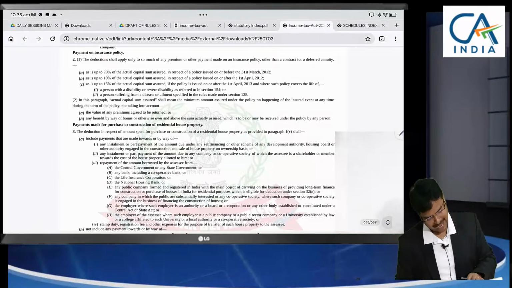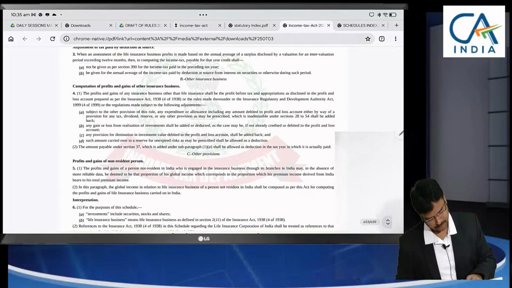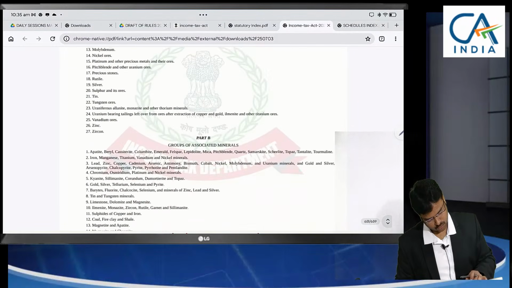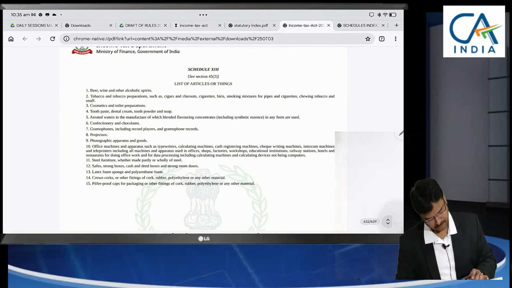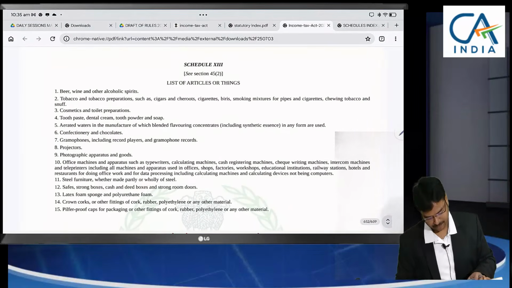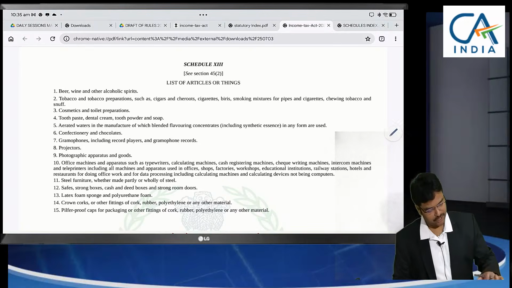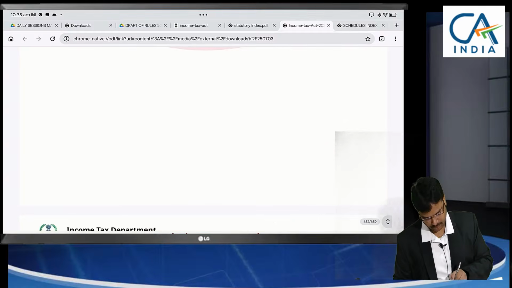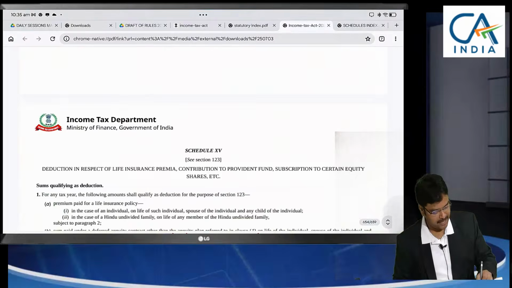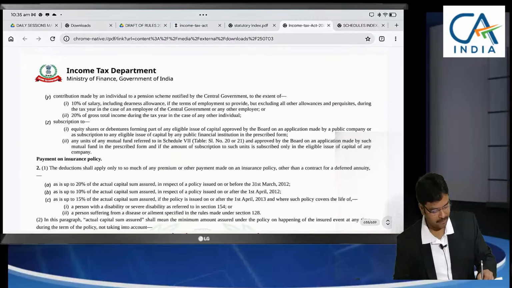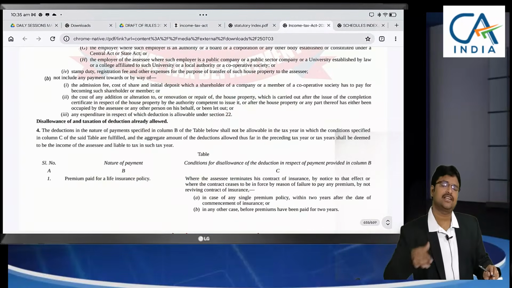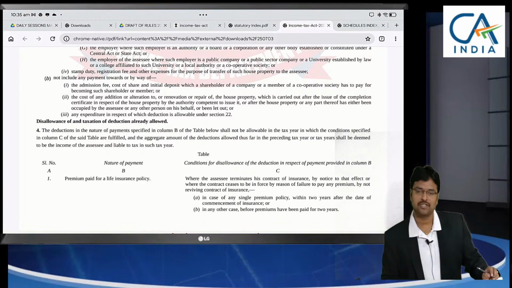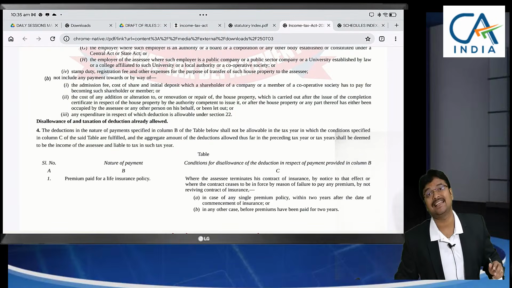Schedules were given at the end of the Income Tax Act. In those schedules, here is Schedule 13. If you manufacture these products, research expenditure cannot be claimed. However, for expenses incurred towards the business, you can claim a general deduction. Under other sections you can claim deduction, but it cannot be treated as research expenditure.